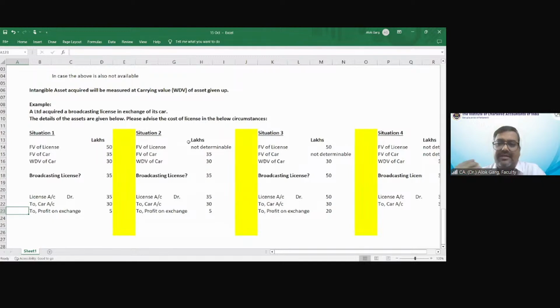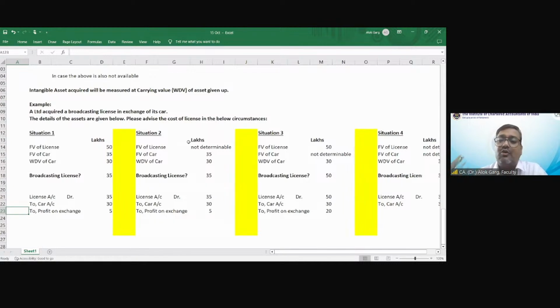Any asset has to be recognized as an intangible asset if it meets the definition of intangible asset, future economic benefit is probable and cost can be measured reliably. Friends, then we discussed there are various modes of acquisition of intangible asset. If intangible asset is acquired separately, meaning you are purchasing, you have to measure at cost. Cost includes purchase price plus import duty plus non-refundable taxes minus trade discount and rebate plus directly attributable cost, right?